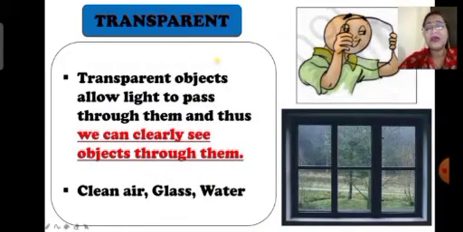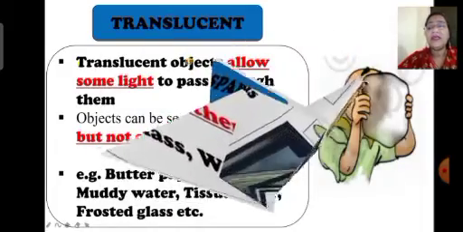Transparent objects are the objects which allow light to pass through them, and thus we can see clearly through them. Clean air, glass, water are examples of transparent objects. Here children, what do you mean by a transparent object? If you are able to see clearly through an object, that means it allows light to pass through it. Such objects are known as transparent objects. Yes children, so through the glass you can see the other side of the glass. What things are there? That means glass allows light to pass through it. That's why it is a transparent object.